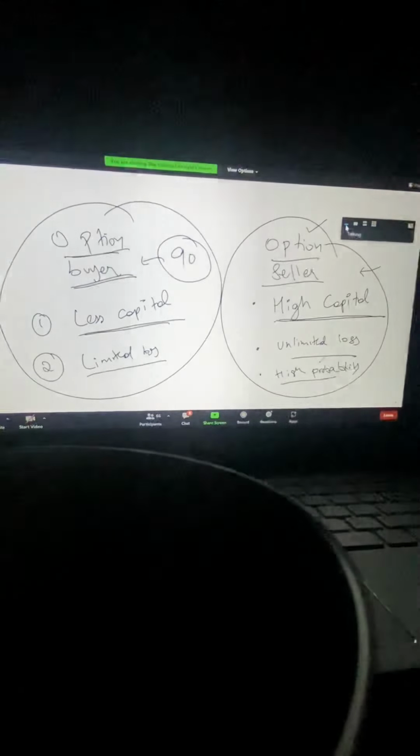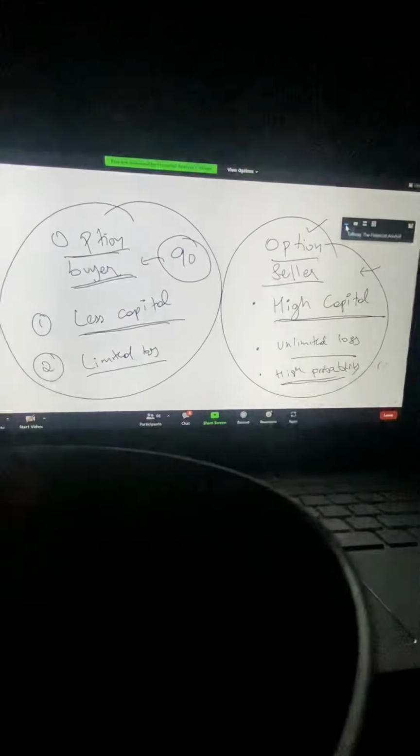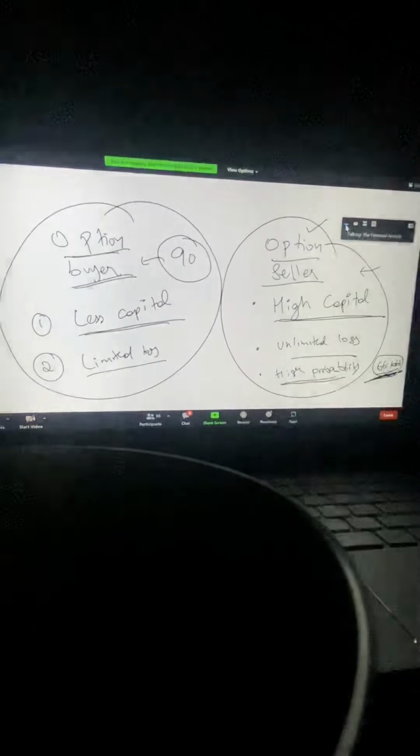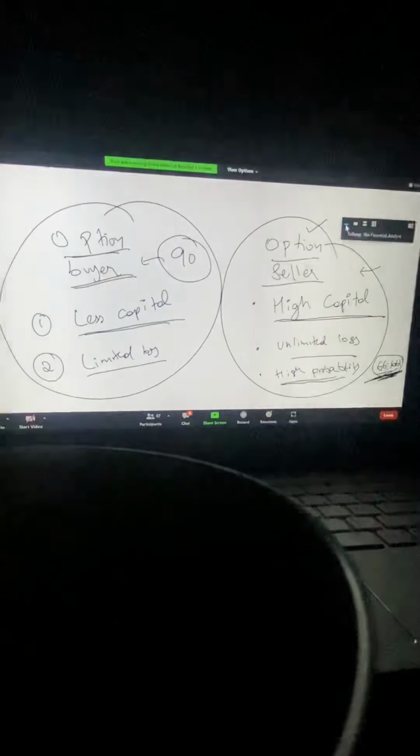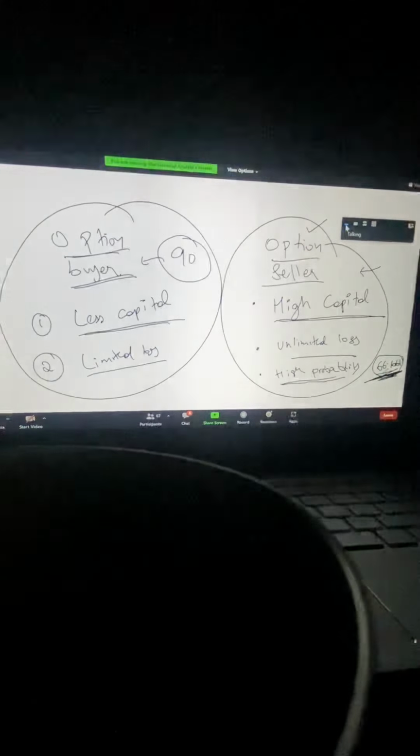The main reason is high probability. I clearly told you on day one as well that they have 66.66% probability automatically, just because of the time value factor, as time value will keep on decreasing if the market remains constant. So already they have 66% probability. Over that, if you add technicals, the probability goes higher. Since there is a 70 to 80% chance to make money, they go for option selling rather than option buying. Simple as that.